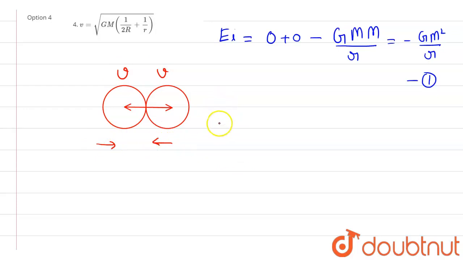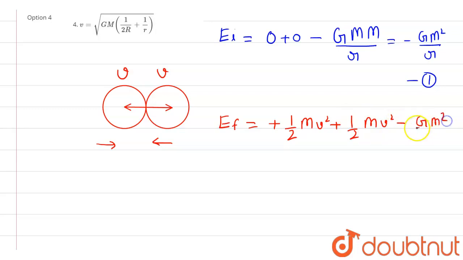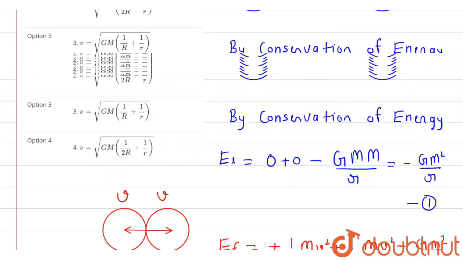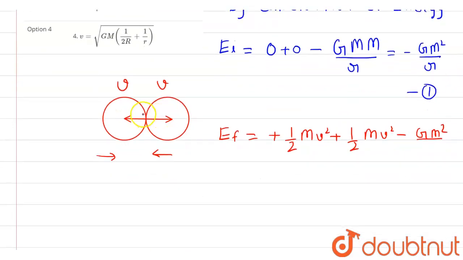So now the final energy will be EF, equal to the kinetic energy of the first star plus the kinetic energy of the second star, minus G into M square by the distance. Since the radius of each is R, the total distance will be 2R. So the final energy is capital M v square minus G into capital M square by 2R.